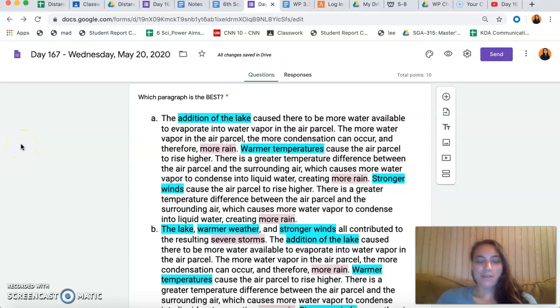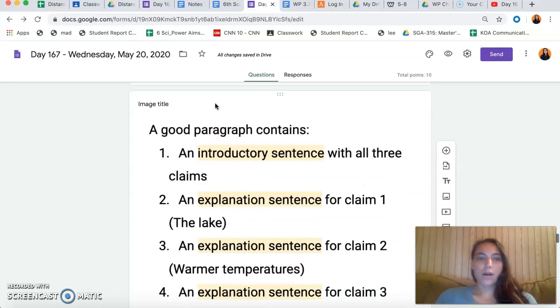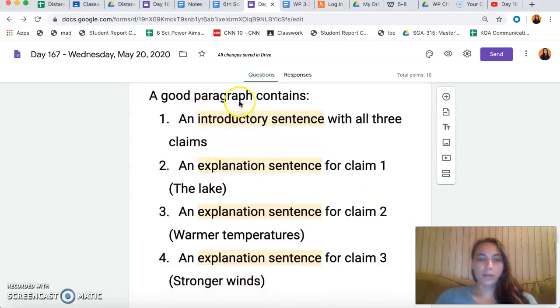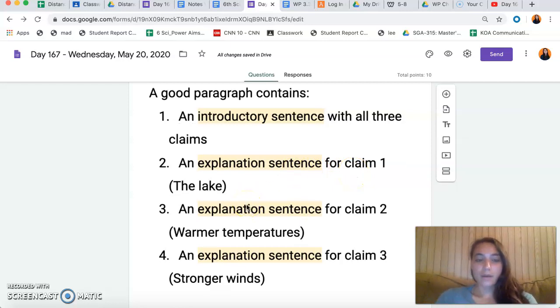Hey there. We are so close to being done with this lesson, but we got to double check our answer to which paragraph is the best. Let's look at our key for what a good paragraph should contain. 1. An introductory sentence with all three claims. 2. An explanation sentence for claim 1 about the lake. 3. An explanation sentence for claim 2, the warmer temperatures. And 4. An explanation sentence for claim 3, stronger winds.